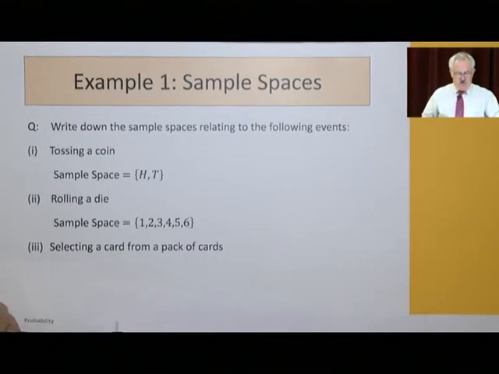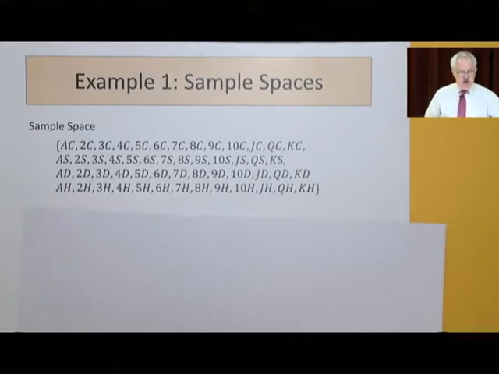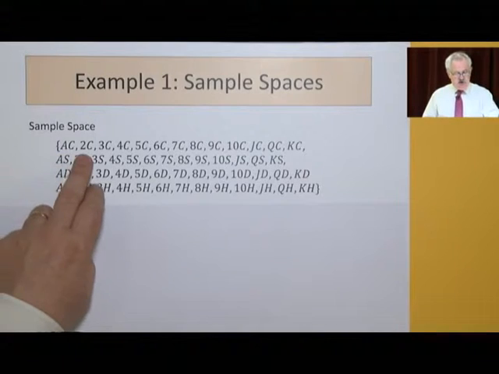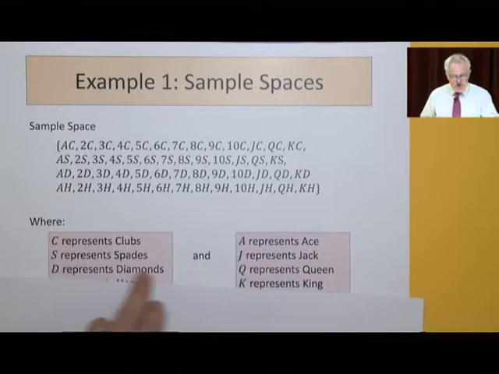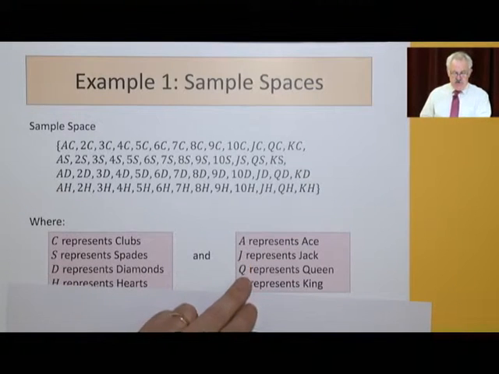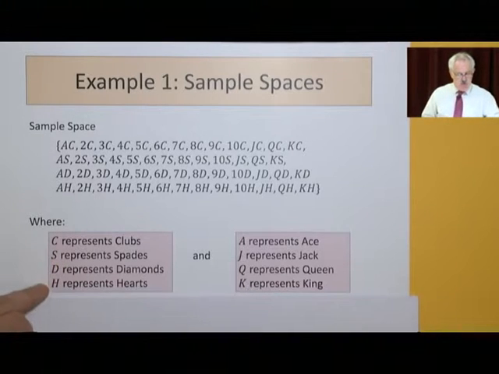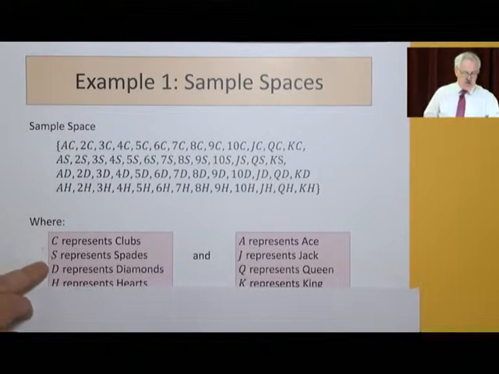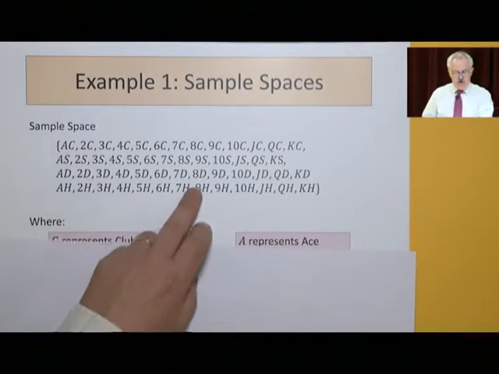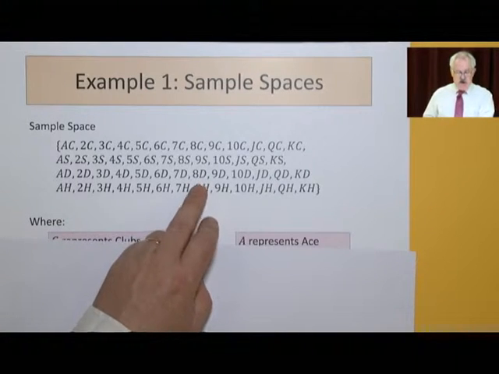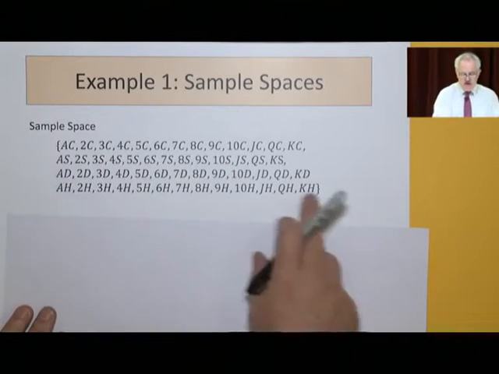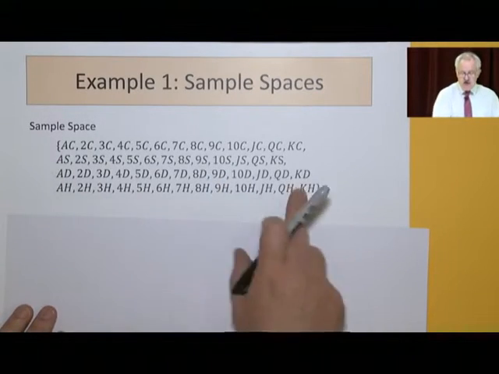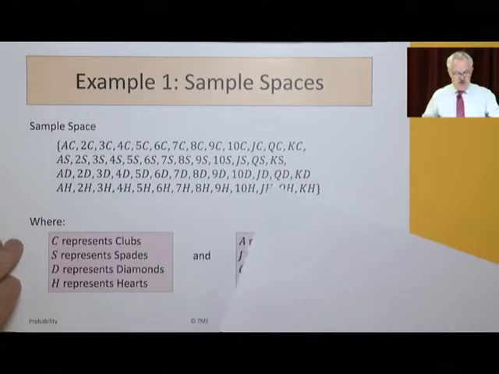And selecting a card from a pack of cards, and I've drawn that here as AC, 2C, 3C, 4C, all the way up to KC, where I've used A for ace, J for jack, Q and K for queen and king, and then the numbers, and the suits are clubs, spades, diamonds, and hearts. So you can imagine there that 8D, that's the 8 of diamonds, the 9 of spades, the jack of spades, etc. And you can see in that set there's quite a lot of terms. There's actually 52 different examples there.